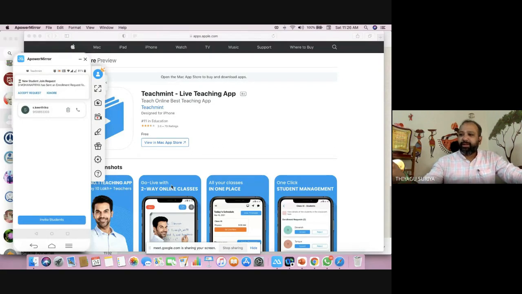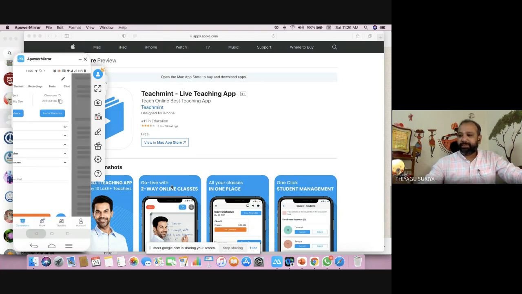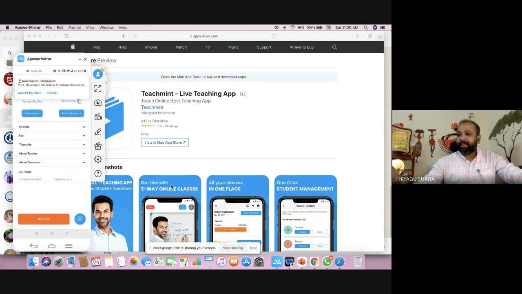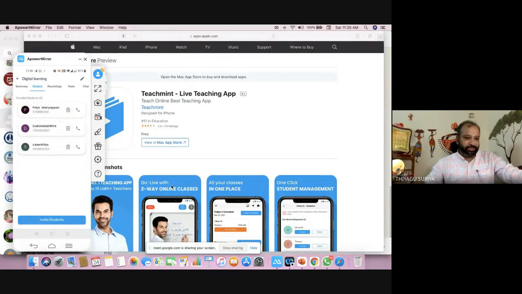Now Morgan Priya is requesting me to accept her invitation because there is a network issue. That's why it happened. I think yes, I'm going to leave the screen and then come back, and I'm moving to the students. Here are the students Morgan Priya and Priya Mariappan. Now see, I've added the three students, Priya Mariappan and Morgan Priya. Now I'm doing the demonstration.